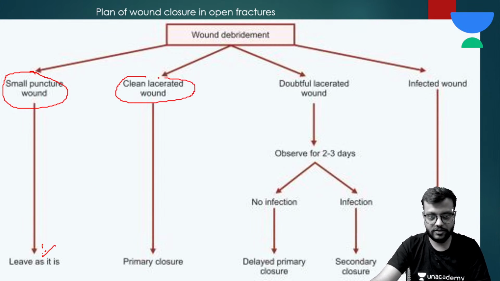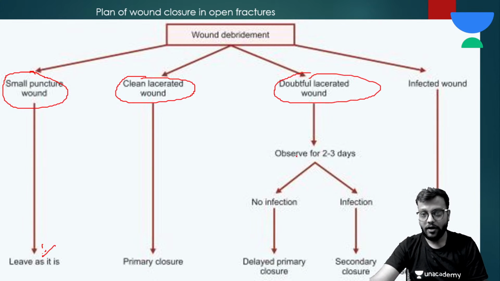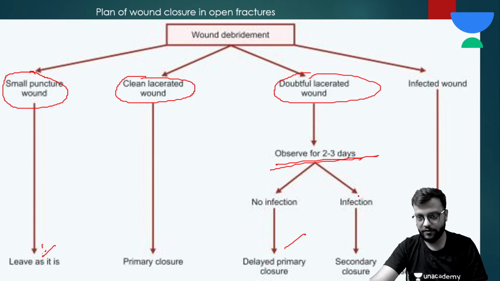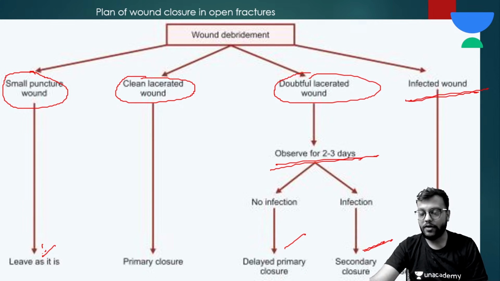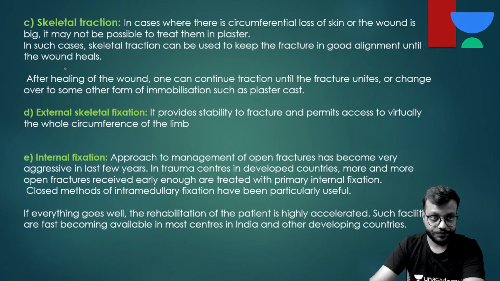If it is a clean lacerated wound, you can do the same. And if it is a doubtful lacerated wound, observe with antibiotics. And if there is no infection, you can go for the orthopedic intervention. If there is infection, again debride it and wait. And if it is an infected and extensive wound, you have to first let it heal by secondary intention, or you have to go for plastic surgery.